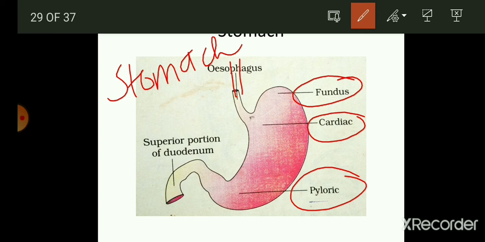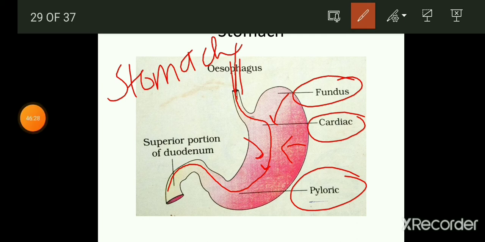The food from the esophagus comes into the stomach, and here all the digestive juices are mixed with it, and the food then goes into the duodenum. At the end of this duodenum the small intestine starts. The stomach is also the widest part of the digestive system.